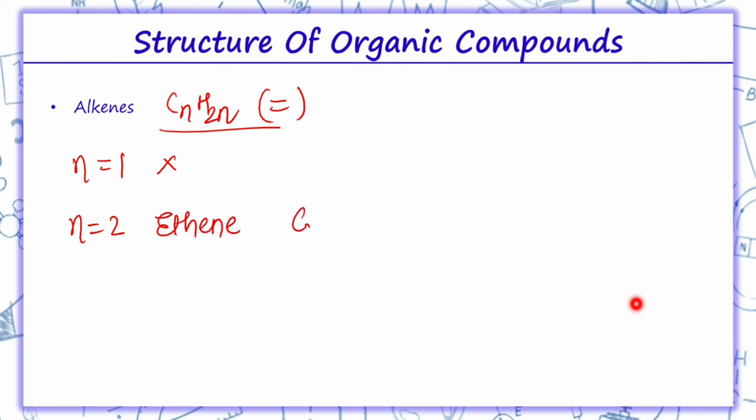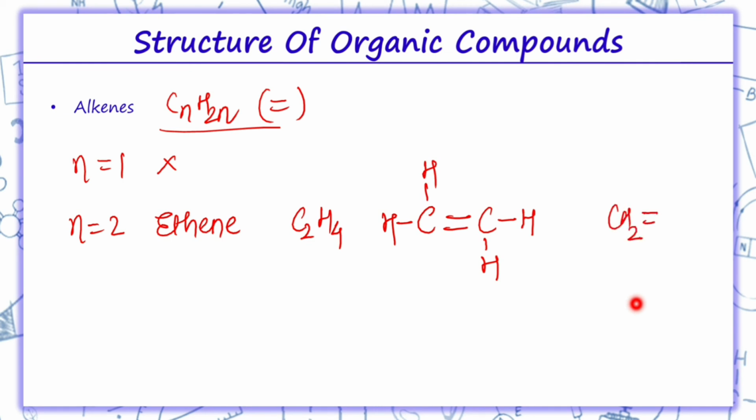The molecular formula will be C2H4, so its branched structure, since there are 2 carbons and it is an alkene, we make a double bond. This carbon has 2 bonds, so we'll write 2 hydrogen over here. So its condensed structure is CH2 double bond CH2.